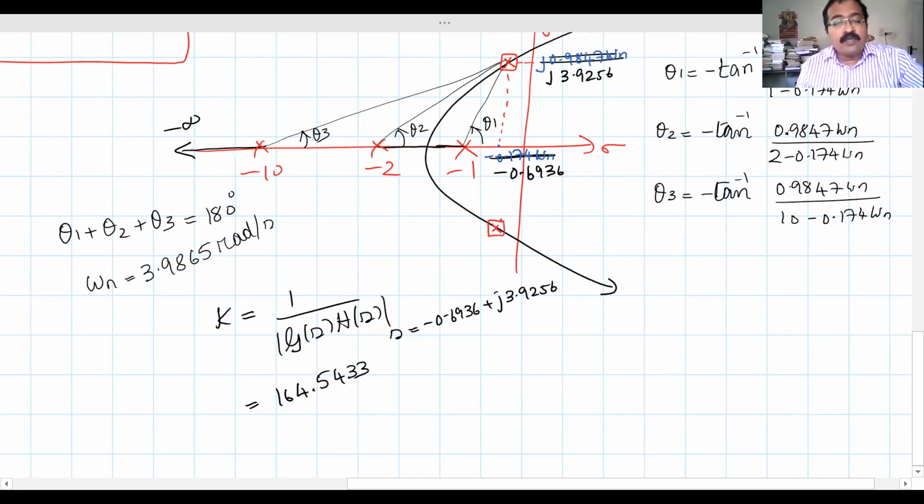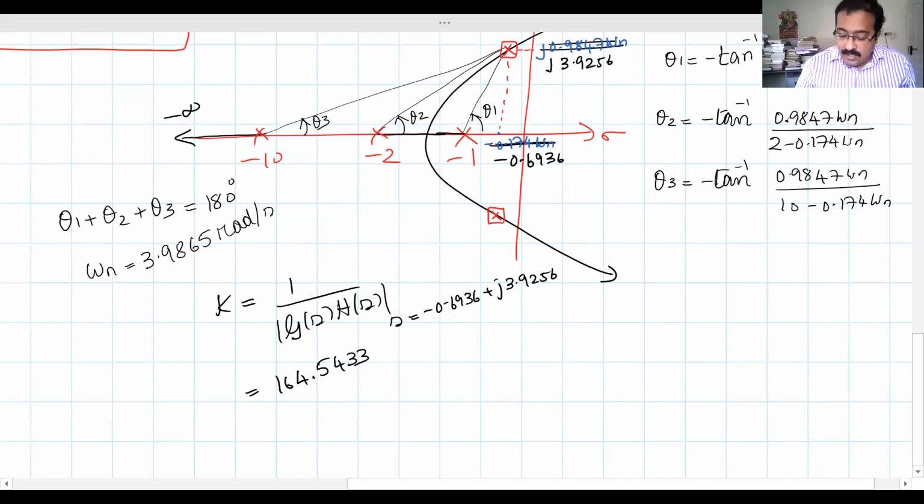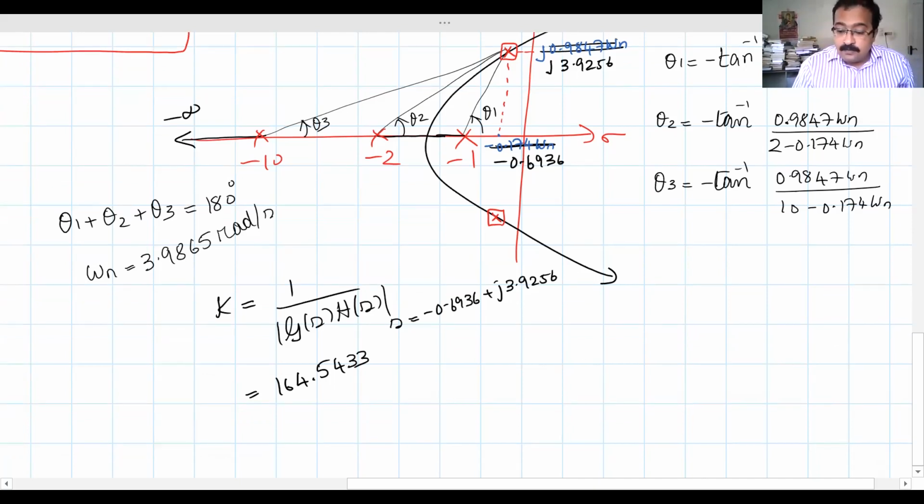Now we have to design a PI compensator. So now you tell me, what's the steady state error? How can we find the steady state error? This is a type 0 system. The input is a step input. So we have to first find the static position error constant Kp1. How? Limit s tends to 0 of G(s)H(s).